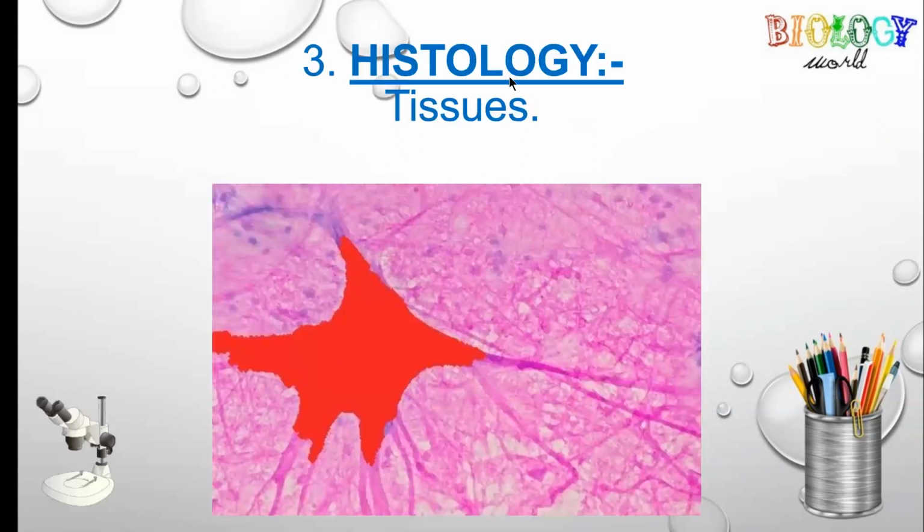Third branch is histology. Histology is the microscopic study of tissues. Here in this diagram, a nervous tissue is given. It is a neuron, and tissues include both plant tissues and animal tissues. The microscopic study of tissues is histology.